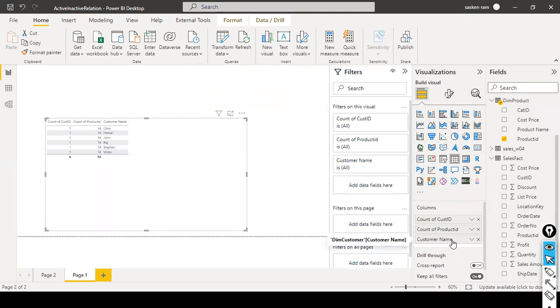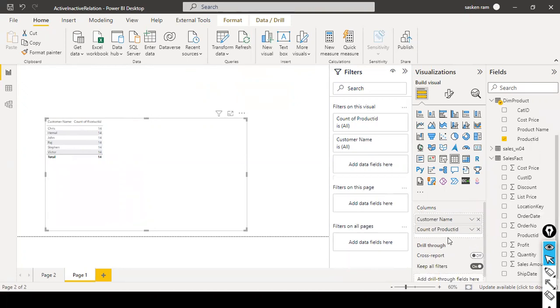First, I want to have the customer name here, and then count of customer ID, I don't need it. Count of product ID. It is not doing the filter here, because this one is coming from the customer table and this one is coming from the product dimension table.